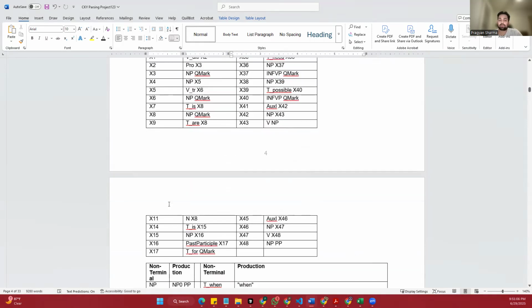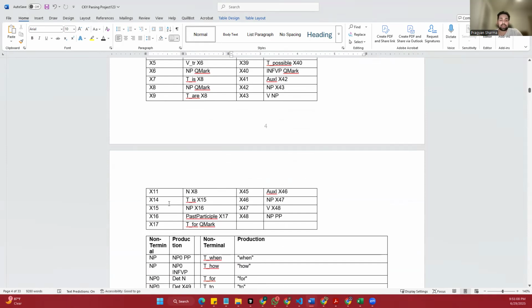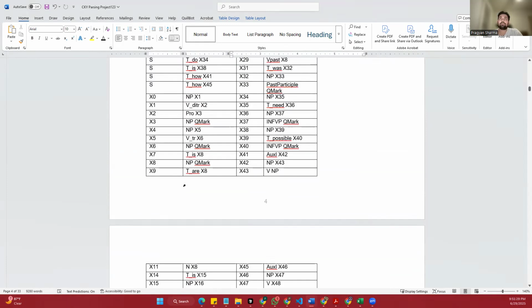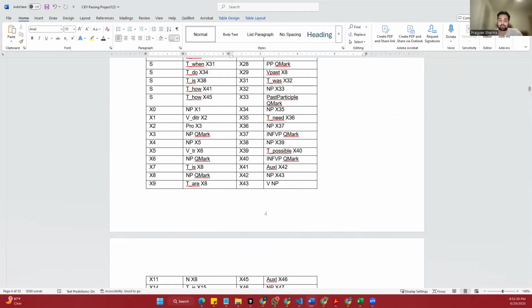For example, the original rule is S goes to can, then NP, then a verb like recommend, then a pronoun me, then another NP, and finally a question mark. It's too long for CNF, so we break it down step by step. First, we say S goes to can and X0. Then X0 goes to NP and X1. X1 continues with the verb, and the next steps bring in the pronoun, another noun phrase, and the question mark. One small step at a time.